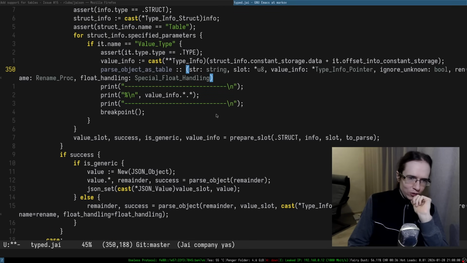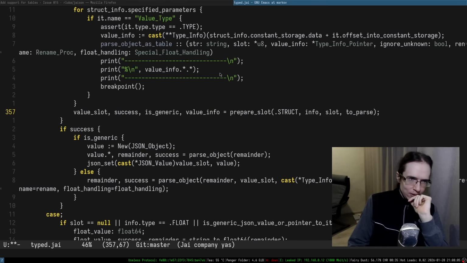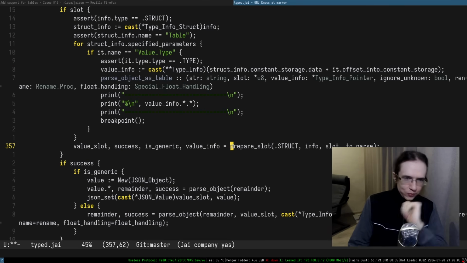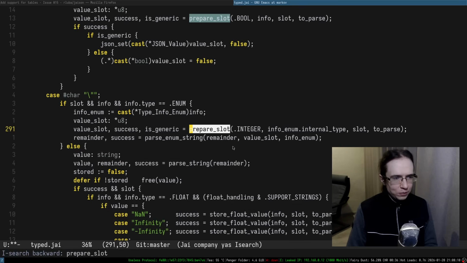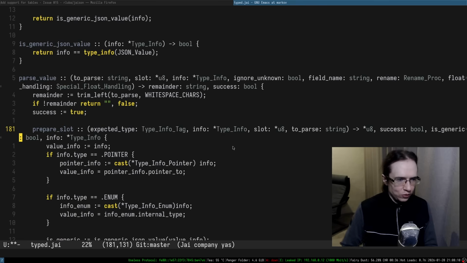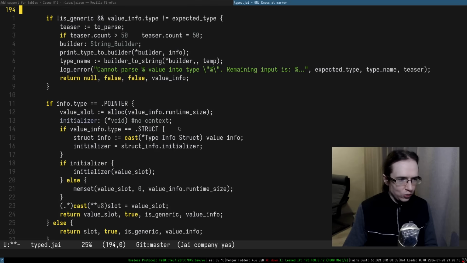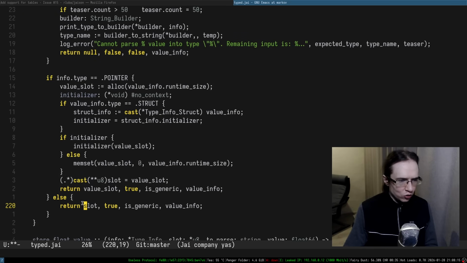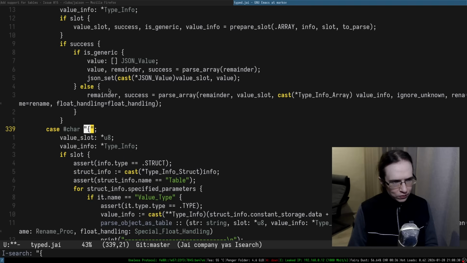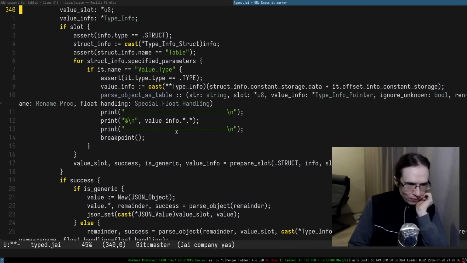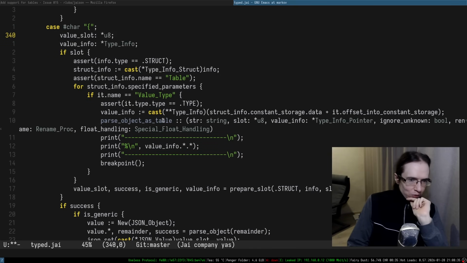And preparing the slot is going to be allocating the table, right? So when we prepare the slot, how do we prepare it? Do we just put it on the heap? Is it just new? So this is the slot, right, or the value slot. Oh yeah, it's on the heap. So there's a value for runtime size. Yeah, alloc. Okay, that makes sense. That makes sense. Okay. So this is a value info.